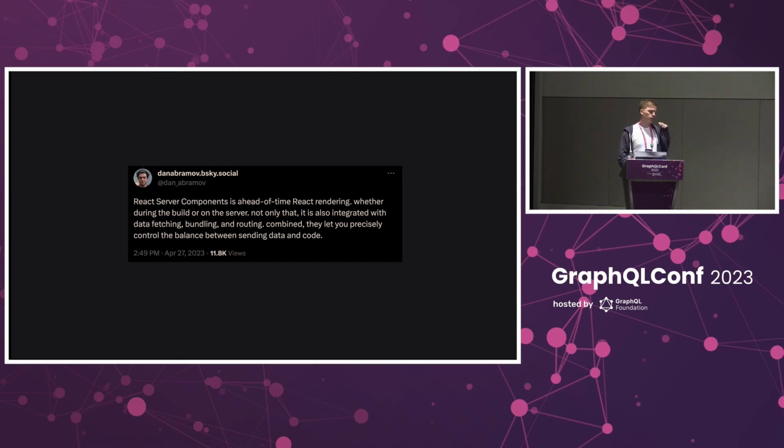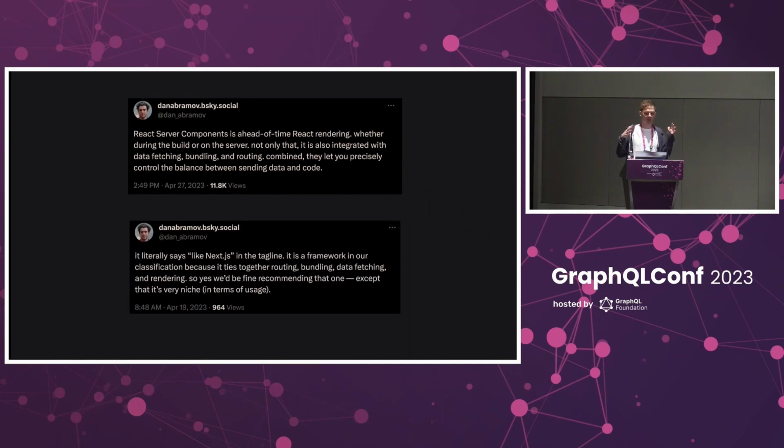So for those of you who don't know, this tweet was part of a massive set of Twitter threads where Dan explored the virtues of server components until like 8 a.m. his time. And again, he used the term framework to mean something that lives at the intersection of a router, a bundler, and a data fetcher. And I think it's important to remember that Next.js's app router is just one implementation of such a framework.